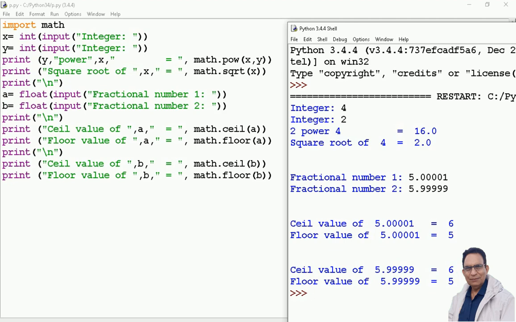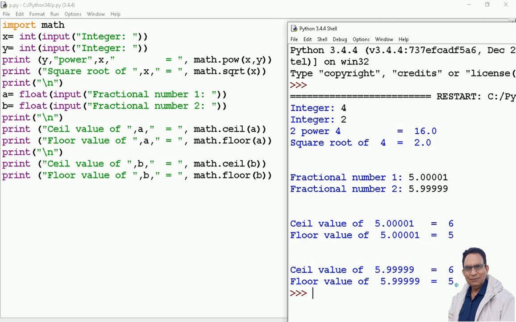Floor value of 5.9999: generally, when such a big fraction comes, we make it 6, but floor drops that value whatever it is. Even if it is big, no problem, it drops that value, and we get only 5 over here. I hope the working of ceil and floor is clear to you, and the same way you understood what SQRT and POW are.